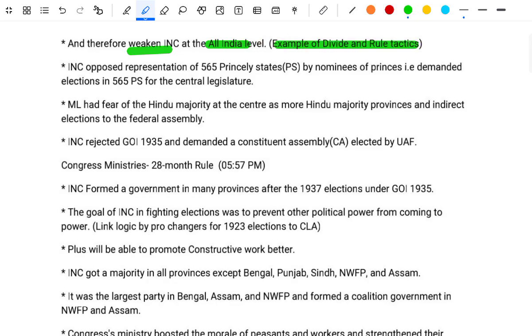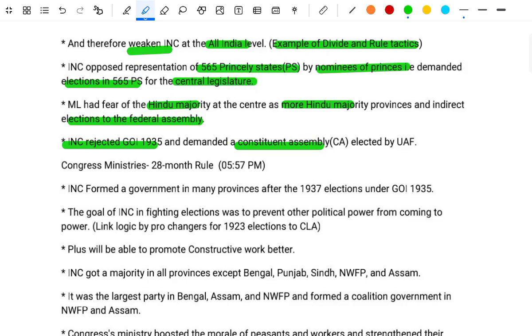The INC opposed the representation of the 565 princely states by nominees of the princes, and demanded elections in the 565 princely states for the central legislature. The Muslim League feared a Hindu majority at the center, as there were more Hindu-majority provinces, and indirect election to the Federal Assembly. The INC rejected the Government of India Act 1935 and demanded a Constituent Assembly elected by Universal Adult Franchise.